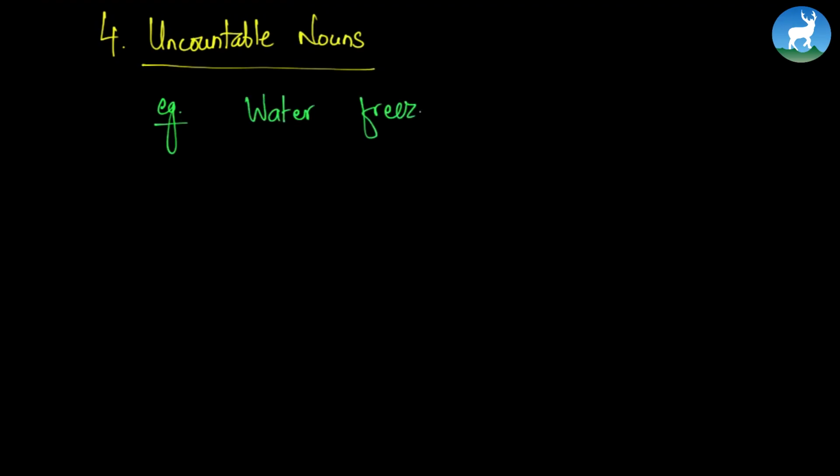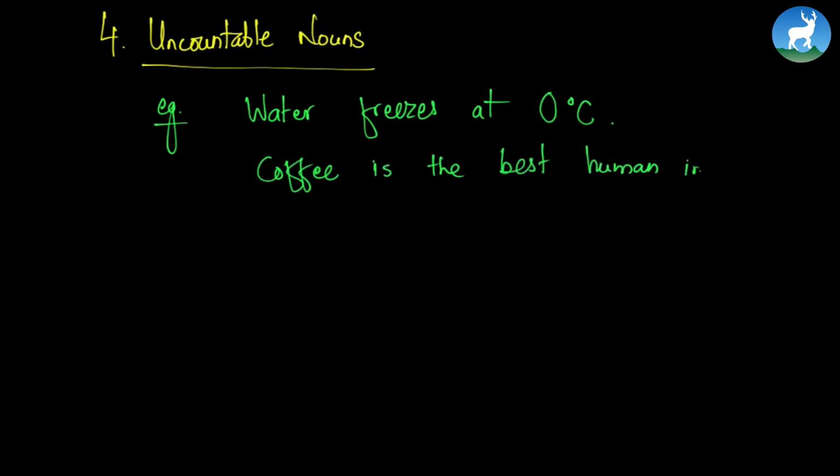Let's go to another rule, that is uncountable nouns. Let's first write some examples and you'll be very clear. Water freezes at 0 degrees Celsius. Let's write another example. Coffee is the best human invention. If we study these two examples, we would find that water and coffee, they both are uncountable nouns and they are followed by singular verbs.